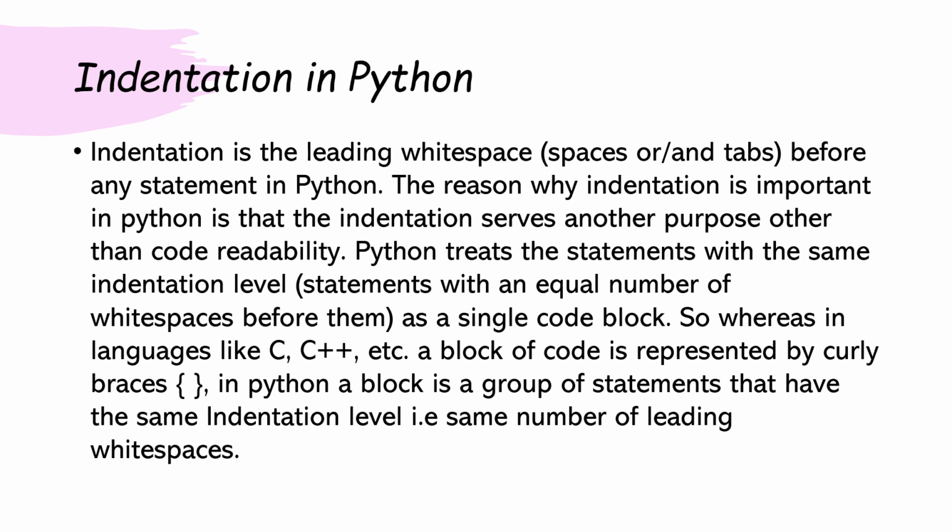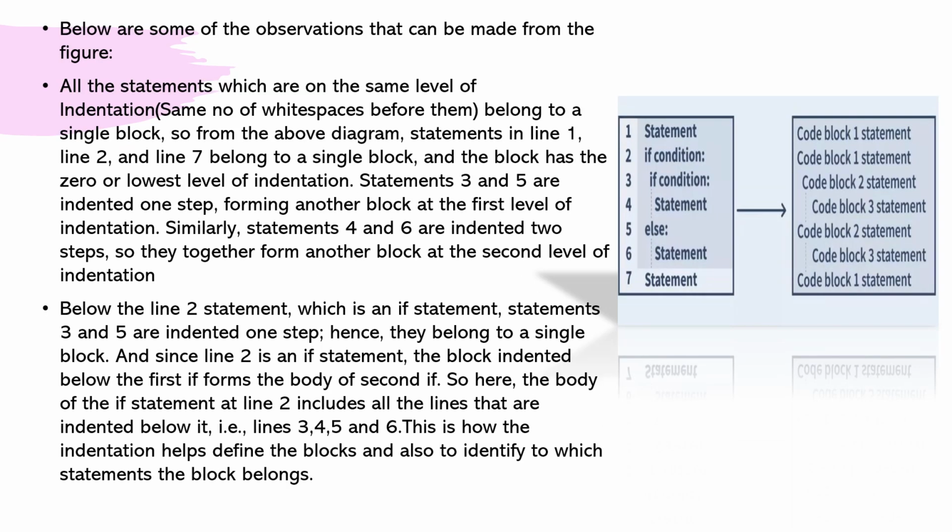Python treats the statements with the same indentation level as a single code block. Whereas in languages like C, C++, etc., a block of code is represented by curly braces, in Python, a block is a group of statements that have the same indentation level, that is, the same number of leading white spaces. Below are some of the observations that can be made from the figure.